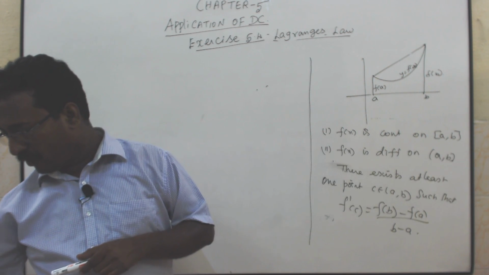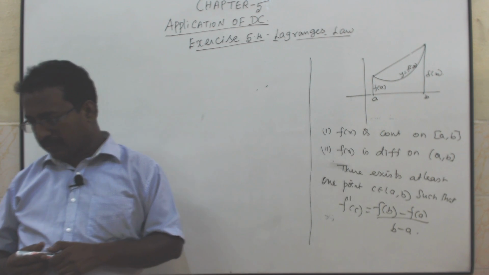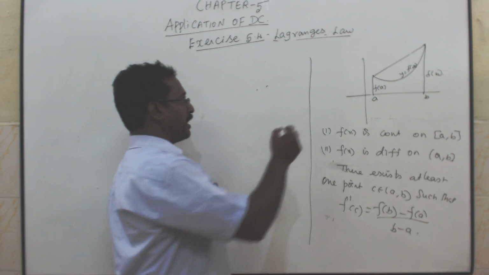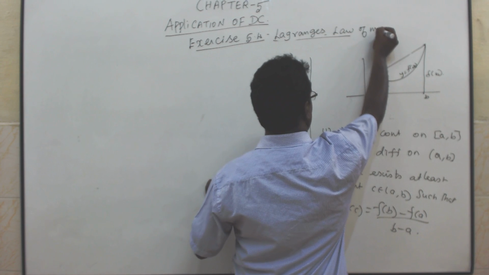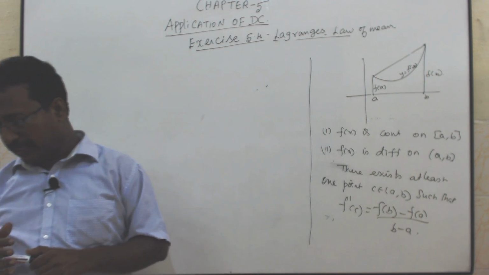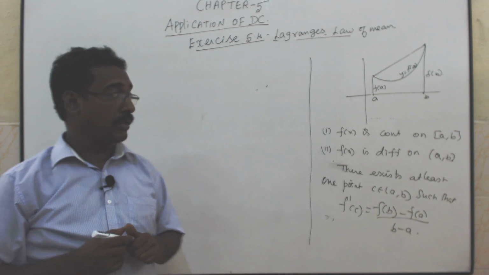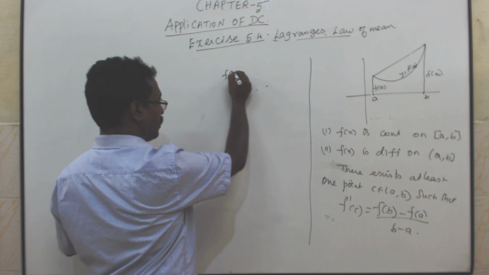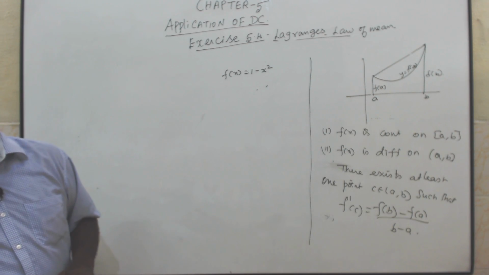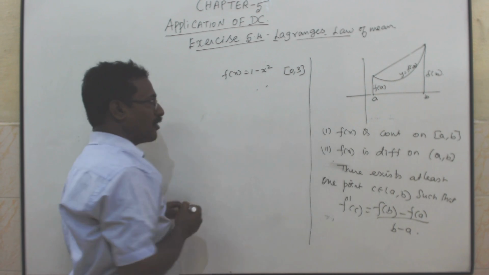So, in 5.4, the first problem: verify Lagrange's law of mean for the following problems. The first one, f of x is equal to 1 minus x square. See carefully. What type of function is it? What is the interval given? 0, 3. x belongs to 0, 3. What type of function is it?